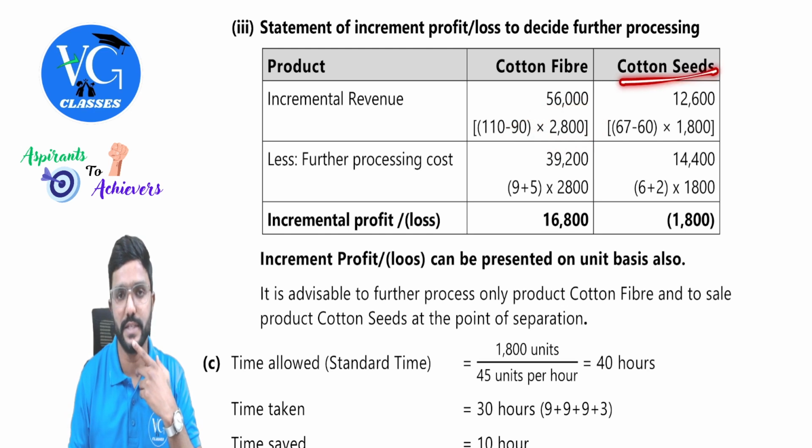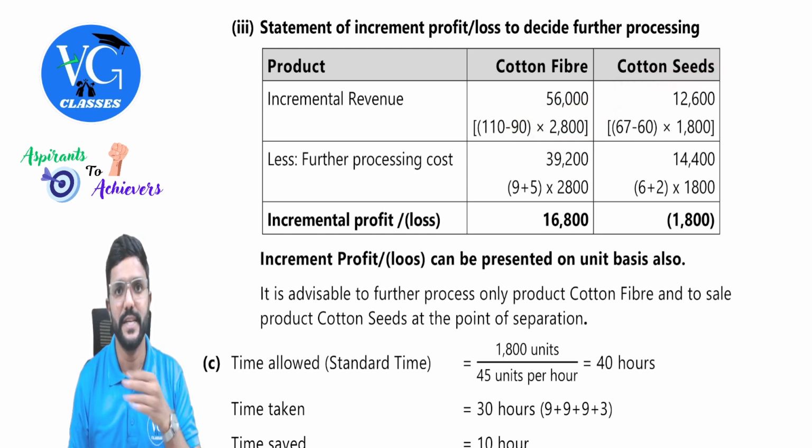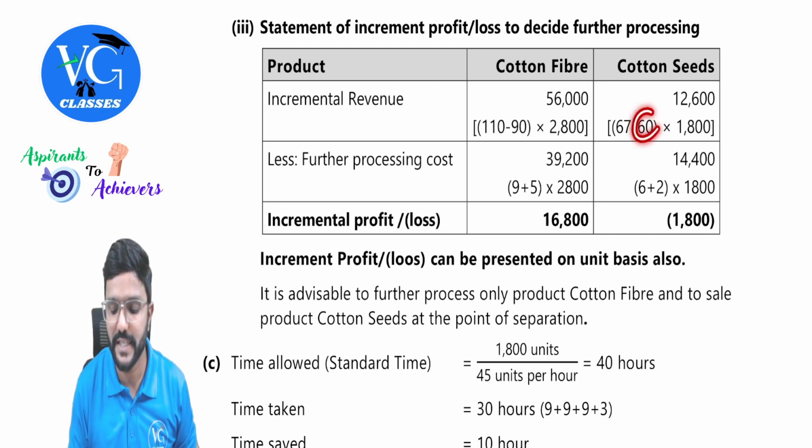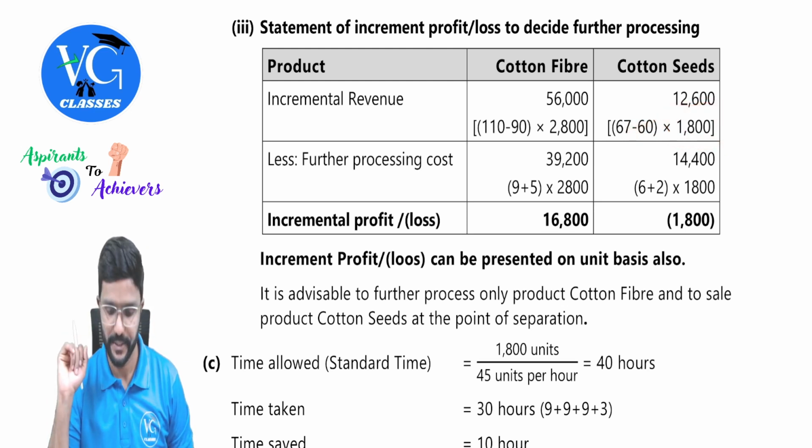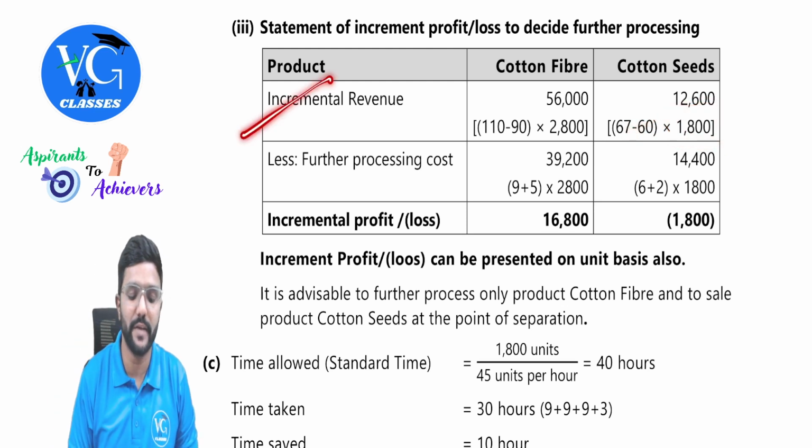Same way for cotton seeds. If I further process and sell it, we get 67 rupees. If I sell it at split off point, we get 60. So what is the incremental revenue per unit? 7 rupees. Multiply that with the number of units, 1,800. Okay, we get incremental revenue.